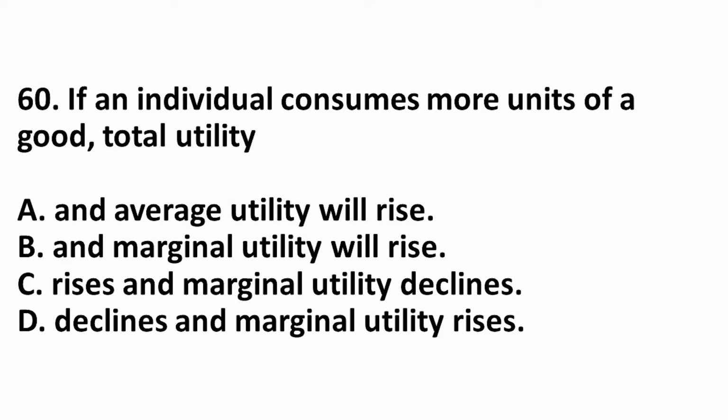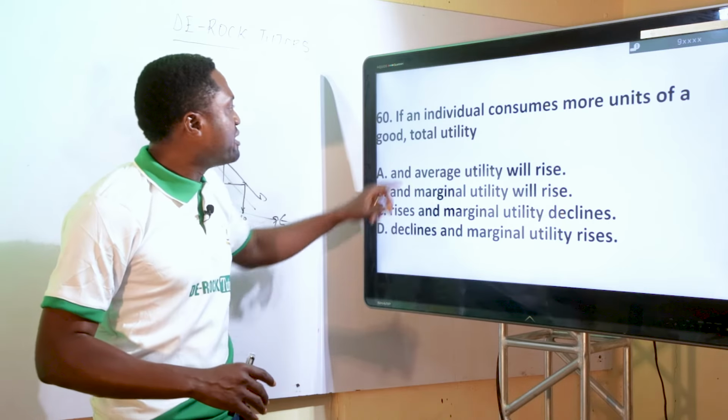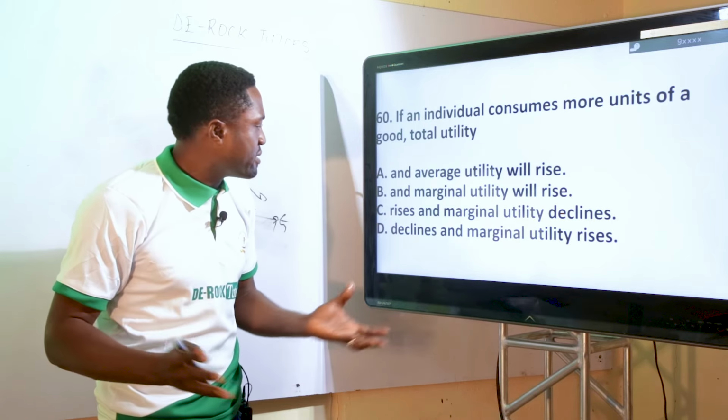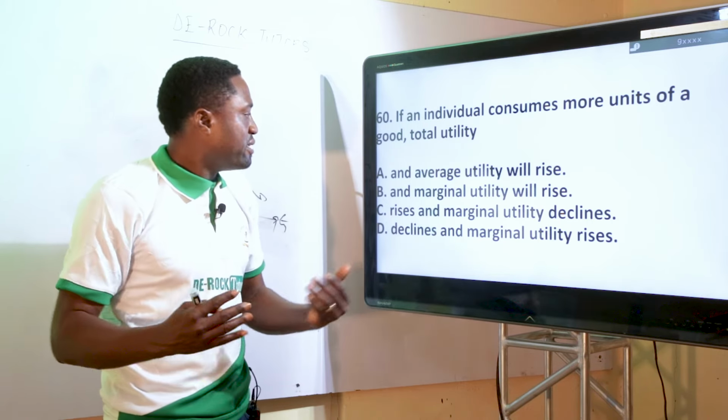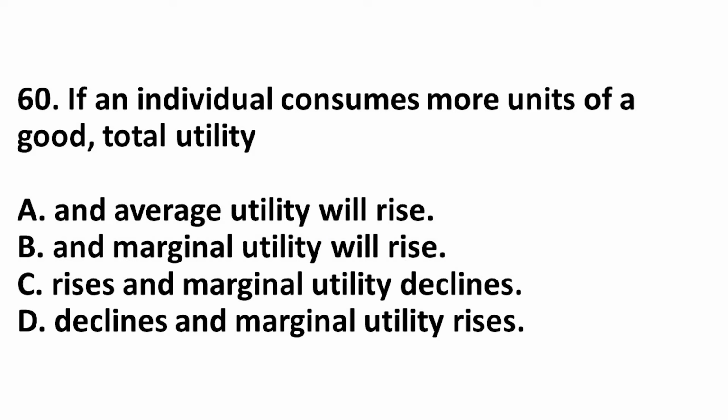Marginal utility declines. That is the perfect answer. The marginal utility will decrease, but the total utility rises. What is the total utility? That is the total of all the enjoyment, all the utilities that you have actually enjoyed. So that is the correct option.